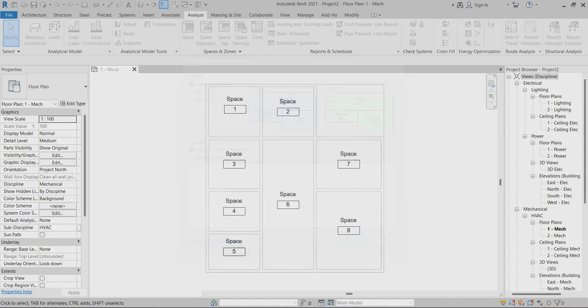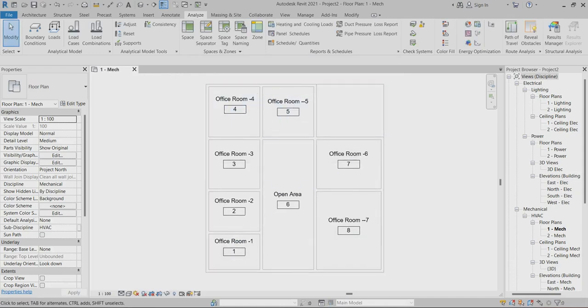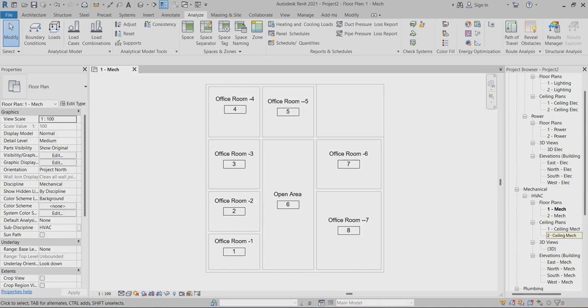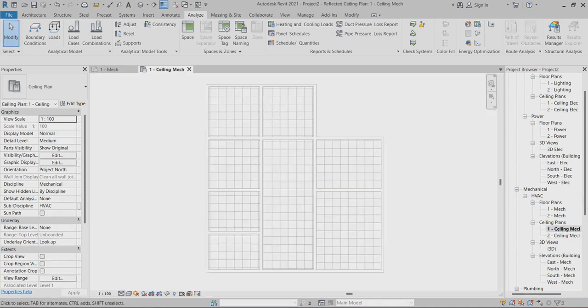See, now it's showing the names in the rooms. The room names are showing now, so definitely we have to show this. Okay, now I want to go to the HVAC ceiling plan. Here also, if you want, you can choose it.